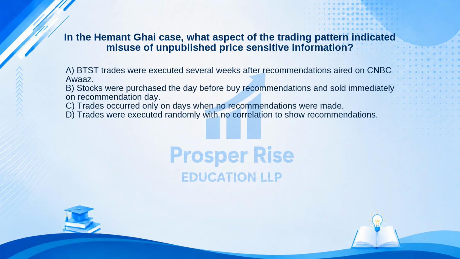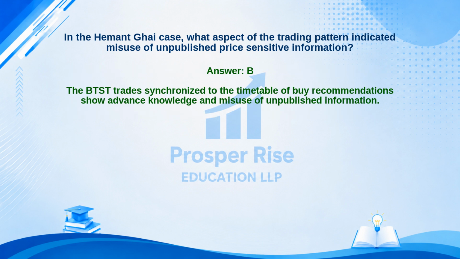Here are your options. A. BTST trades were executed several weeks after recommendations aired on CNBC Awaaz. B. Stocks were purchased the day before the recommendations and sold immediately on recommendation day. C. Trades occurred only on days when no recommendations were made. Or D. Trades were executed randomly with no correlation to show recommendations. Take a moment to pause the video and decide. The correct answer is option B. Let's see why. The BTST trades synchronized to the timetable of buy recommendations show advanced knowledge and misuse of unpublished information.